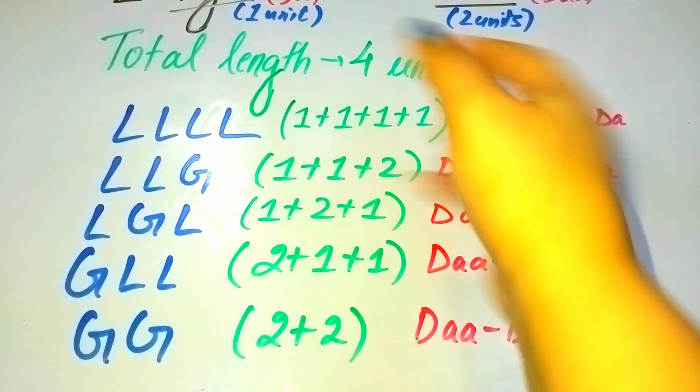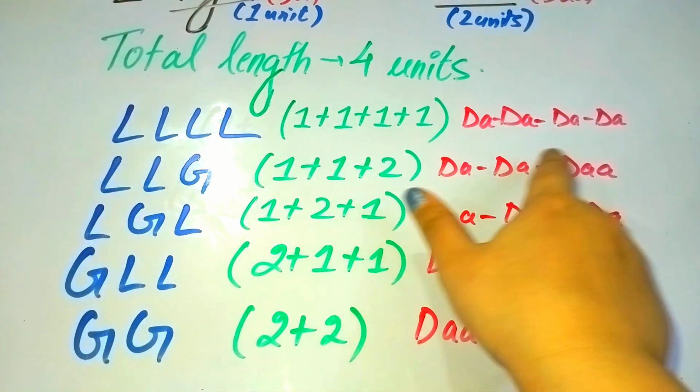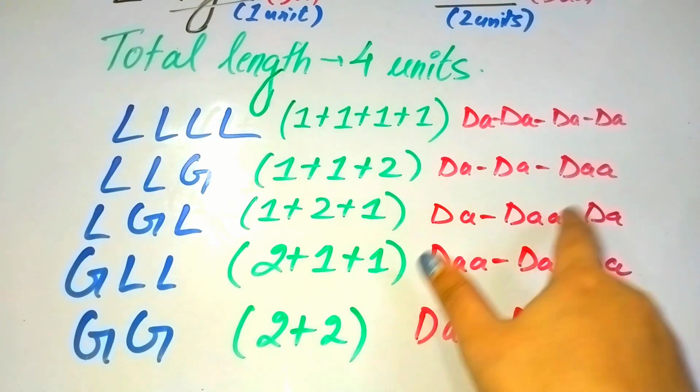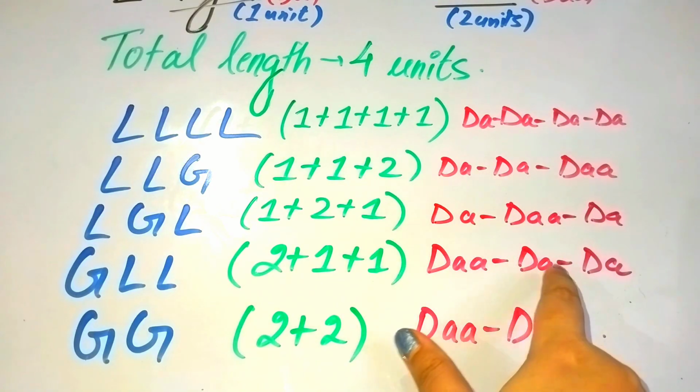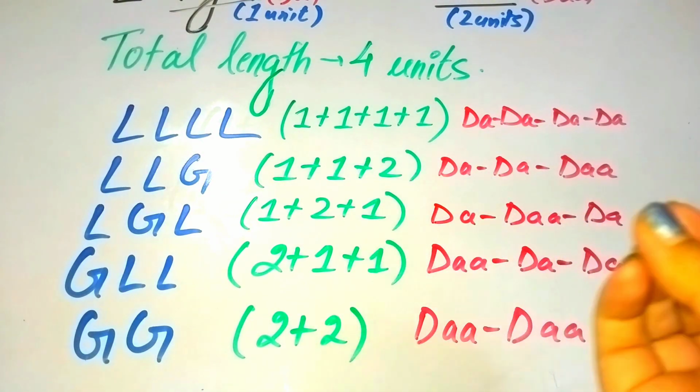Now notice the pattern. Dha, dha, dha, dha. Dha, dha, dha. Dha, da, da. Dha, dha. Different rhythm, same total length.